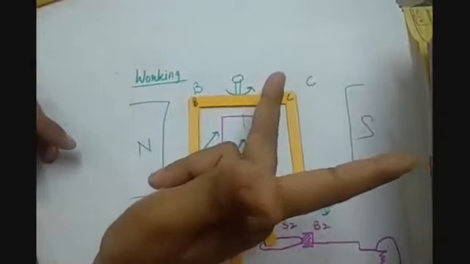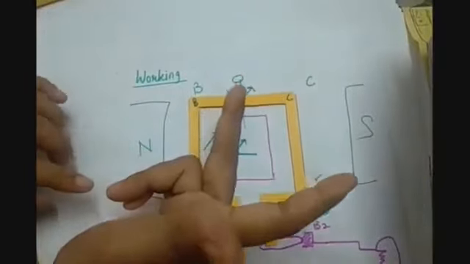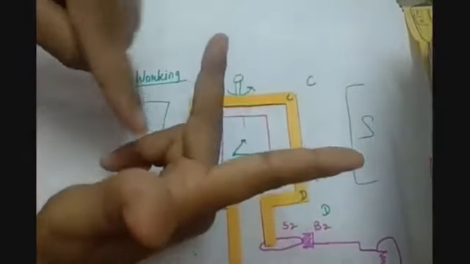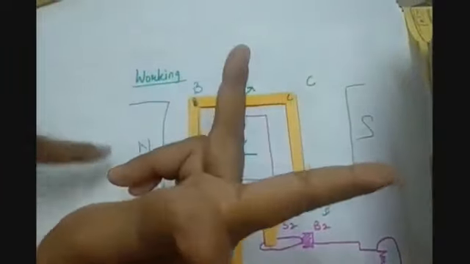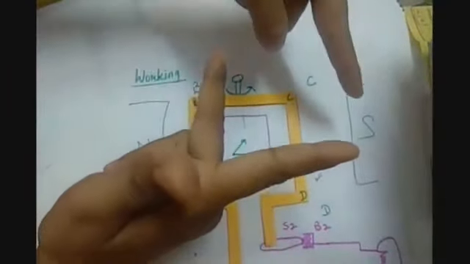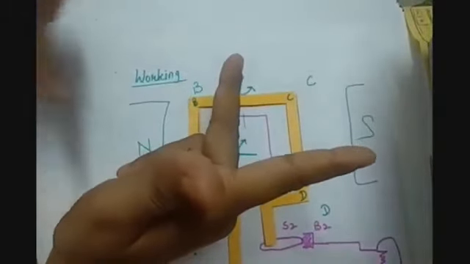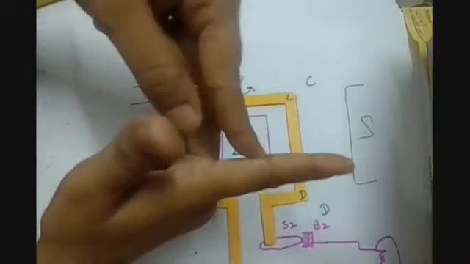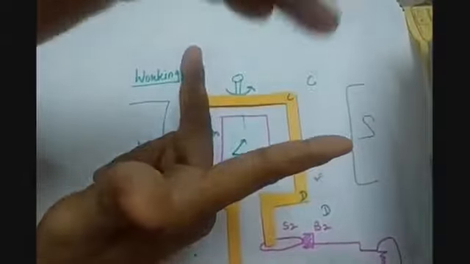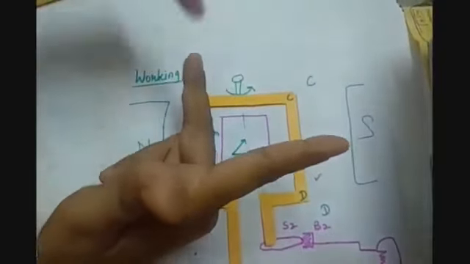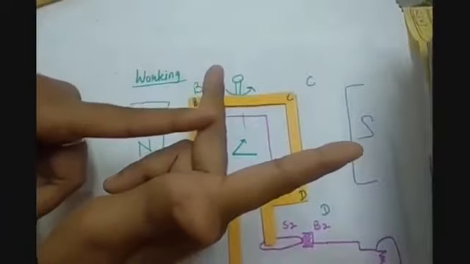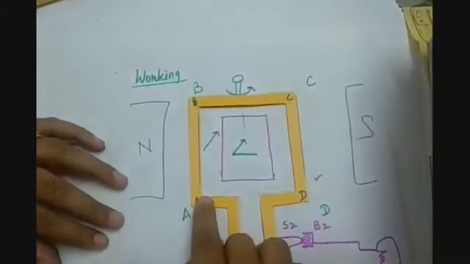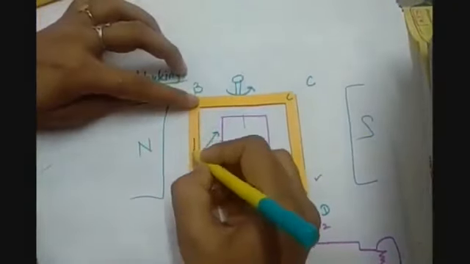So if we apply the right hand rule at the arm AB, what is the direction of the current? When the motion is upward, the magnetic field is from north to south, because here we are having the north pole, and towards this end we are having the south pole. So the magnetic field will go from north to south. So this is the direction of the magnetic field. I have placed my first finger and thumb in the direction of the magnetic field and the motion of the armature coil. So my central finger should indicate the direction of the induced current. That means in arm AB, the induced current will be in this direction.